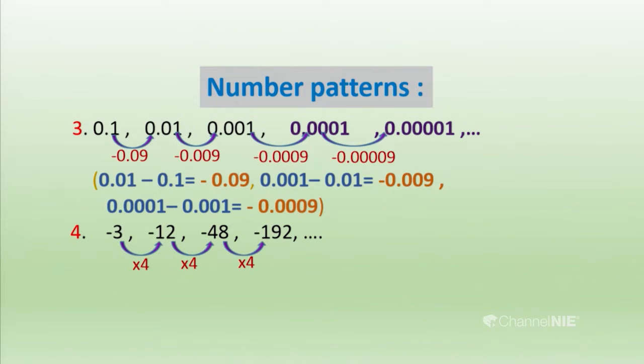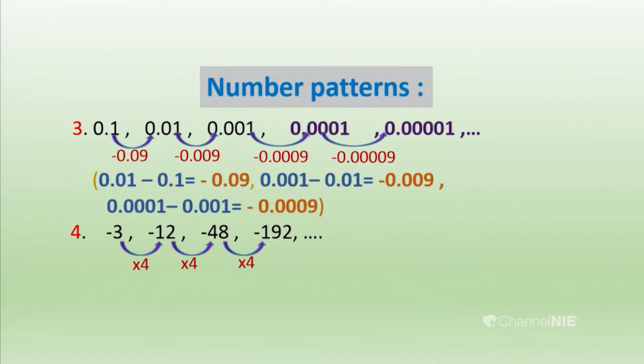Then we have to multiply by minus 3. Minus 3 multiplied by 4, we get minus 12. Then minus 12 multiplied by 4, we get minus 48. Then we multiply minus 48 by 4, we get minus 192. Then we can continue it further.